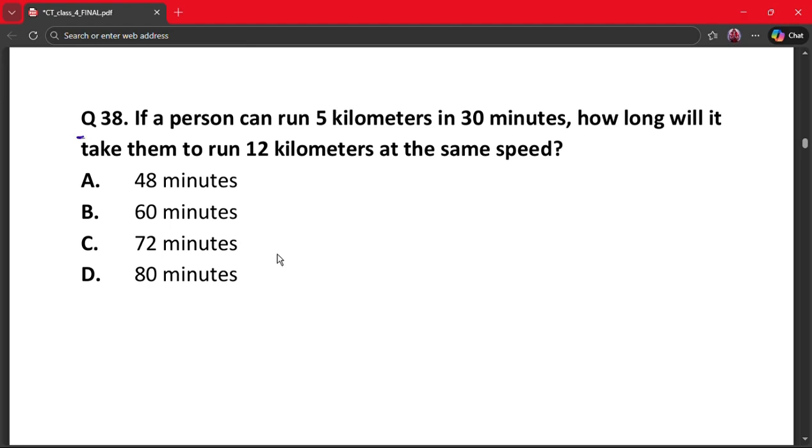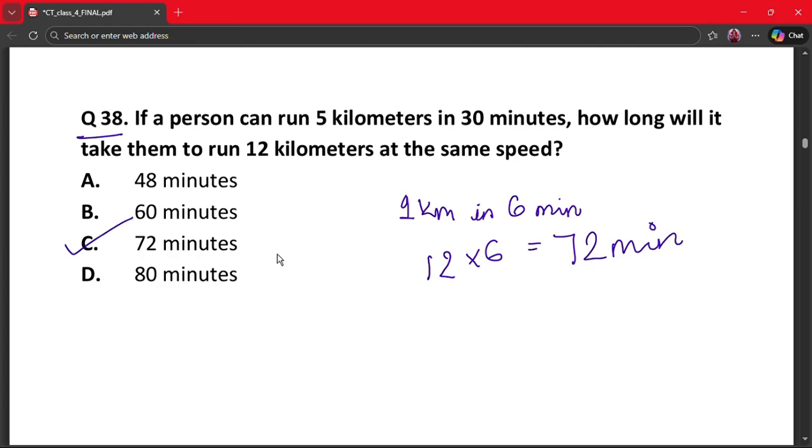Next question is question 38. If a person can run 5 kilometers in 30 minutes, how long will it take them to run 12 kilometers at the same speed? A. 48 minutes, B. 60 minutes, C. 72 minutes, and D. 80 minutes. Here the correct answer, let's calculate it. Speed, that is 5 kilometer in 30 minutes, that is equal to 1 kilometer in 6 minutes. So time for 12 kilometer is 12 into 6, which gives us 72 minutes. So our correct answer is option C.